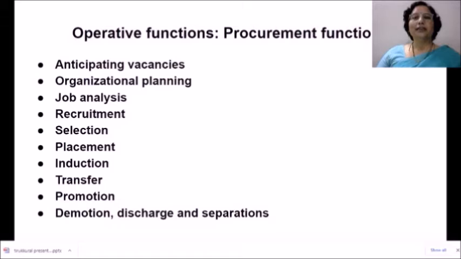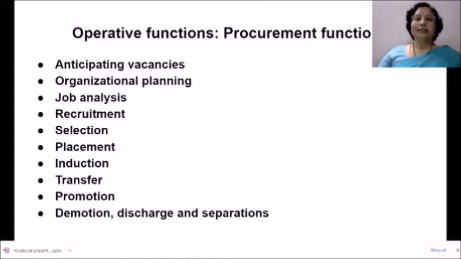Next is recruitment. Recruitment is inviting maximum number of applications for a particular job vacancy that you have in your organization. And selection is an entirely opposite process. If recruitment is a positive process of inviting more and more people inside the organization, selection is a kind of eliminating process. You start from inviting the applications and then you start shortlisting. This shortlisting is done on the basis of parameters pre-decided by the organization to analyze an employee, and then in the end, final selection is made of the best suitable candidates for the organization. That means the organization has picked out the best candidates out of that pool of applications which was invited in the beginning of the recruitment process.